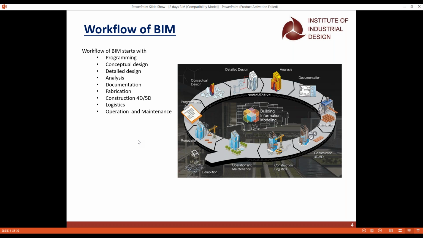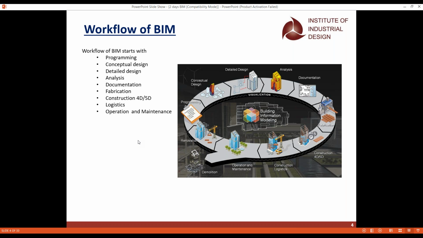And when it goes to conceptual design, the second step of the workflow, it is the overall model, the outer model, like how it will be. I know that I'm going to go with the G+5 building, but I just want a rough plan, like whether it is 2 BHK or 3 BHK, or if I'm going with apartments, should I have 4 flats on one floor? So the outer model of the entire design is actually the conceptual design which we do.